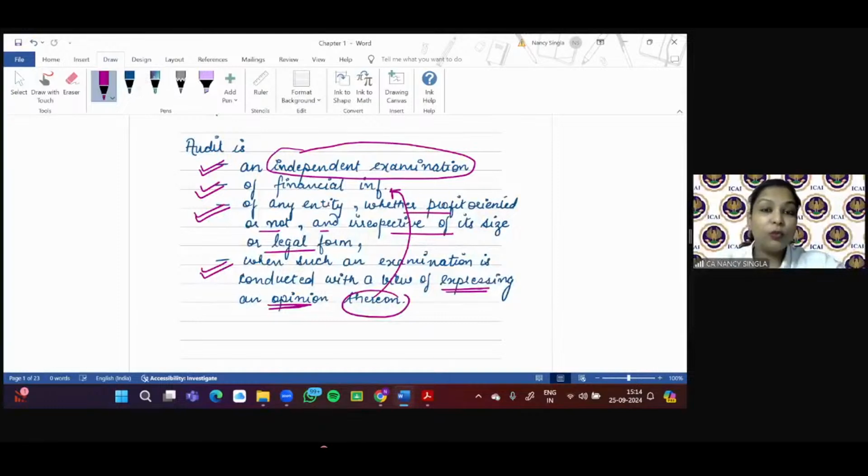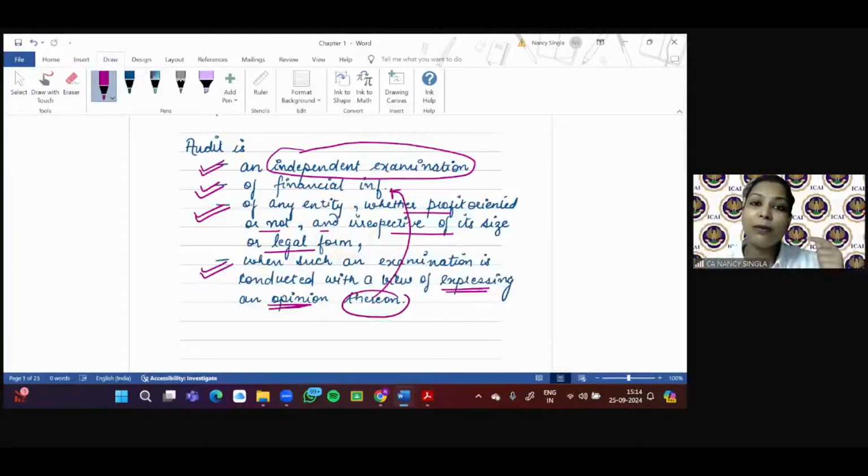So I have told you why I'm breaking this definition into parts, because understanding, yes, it is important. But my dear students, you are going to fetch marks for what you write in the paper. So if you have an idea in your mind that the audit definition was divided into four parts, right? It is an independent examination of what? Financial information. Whose financial information?